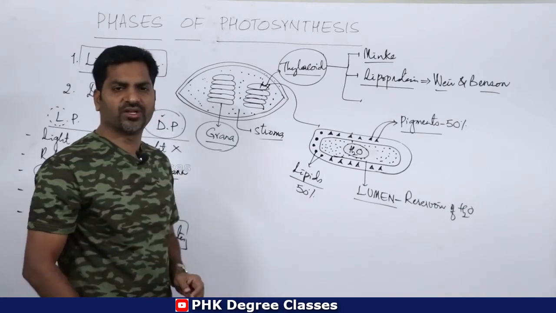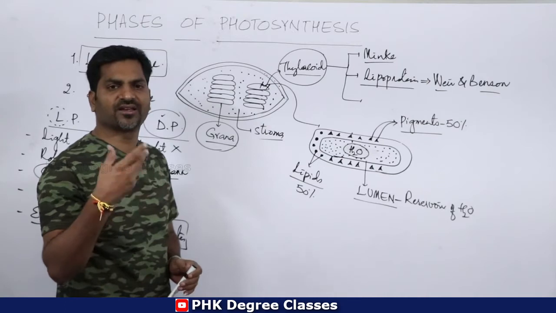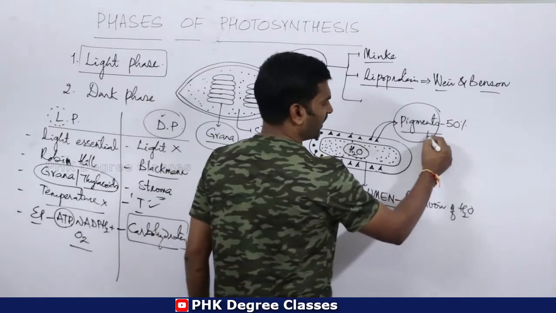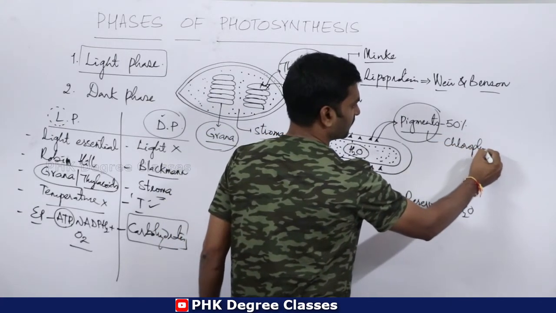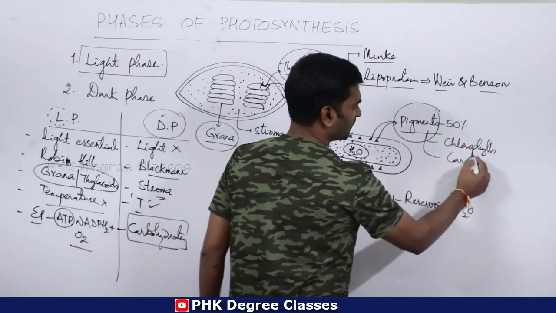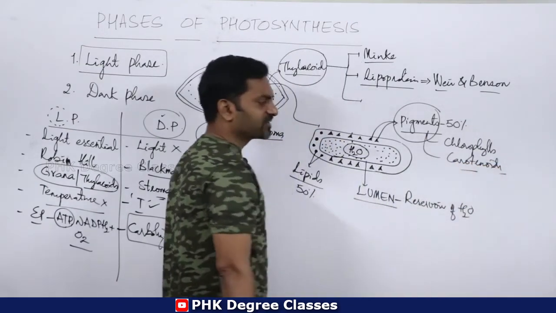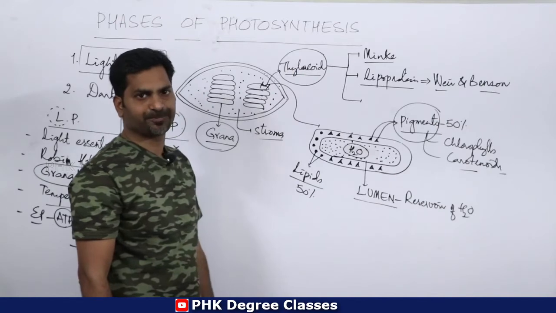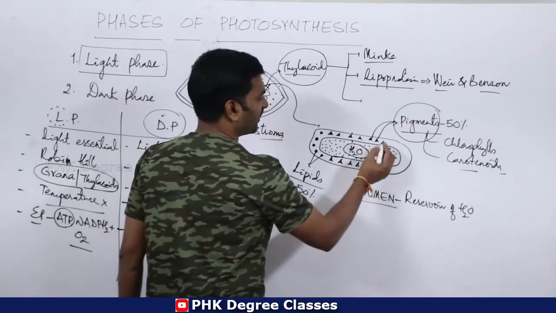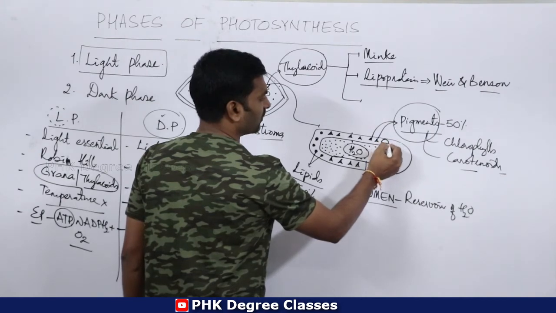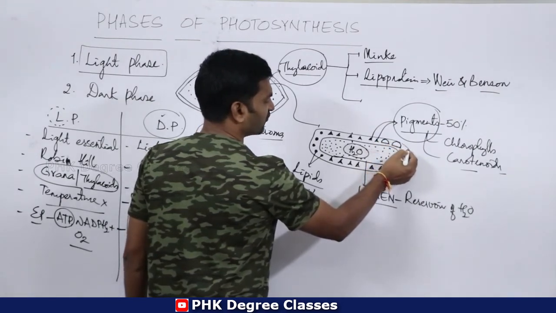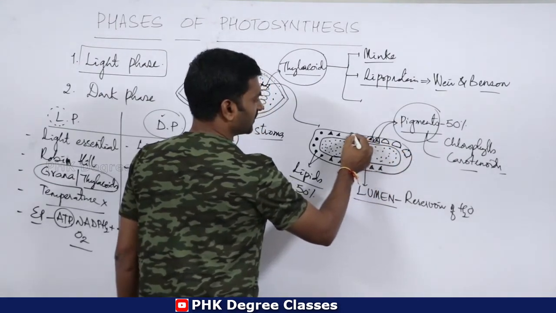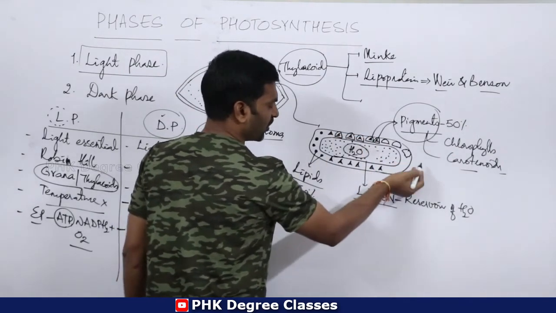So what are the pigments? I have already told you the detailed information about pigments. Pigments are nothing but color giving substances. Clear? So what kind of pigments are there in this particular structure? Chlorophylls are there, and carotenoids are there. So chlorophylls and carotenoids, these two are the pigments that are present in the thylakoid structure. For example, there are these particular special structures. These special structures are having pigments. So these are the specialized structures, round shaped structures.